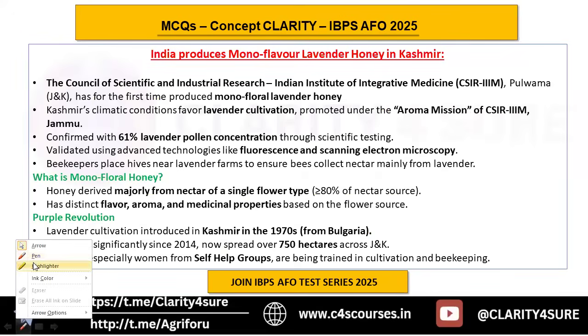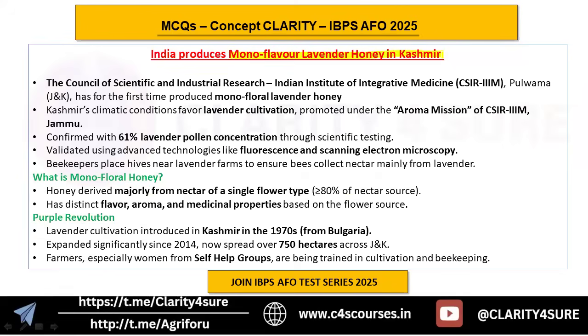So this is: India produces monoflavor lavender honey in Kashmir. So you see, this is directly related to our static portion, isn't it? Because honey is there, lavender is there. So automatically this is directly related to our static portion. All right, it's a core agriculture news, right? Okay, so what we have seen here is that it produces mono flavor lavender honey in Kashmir.